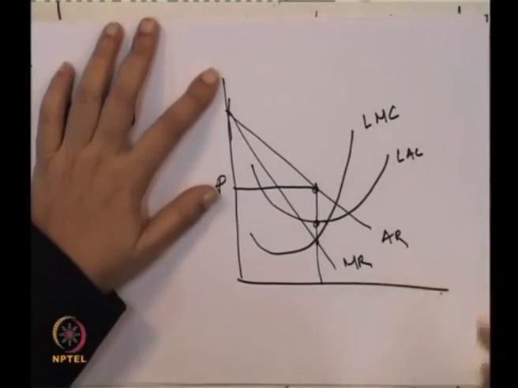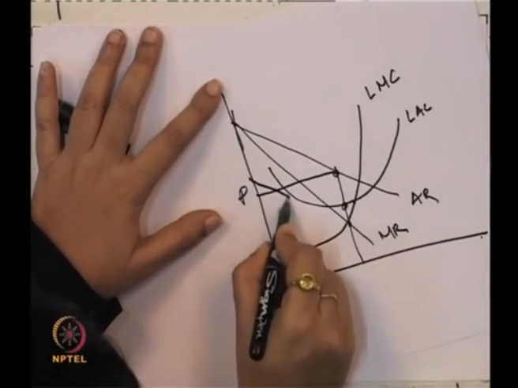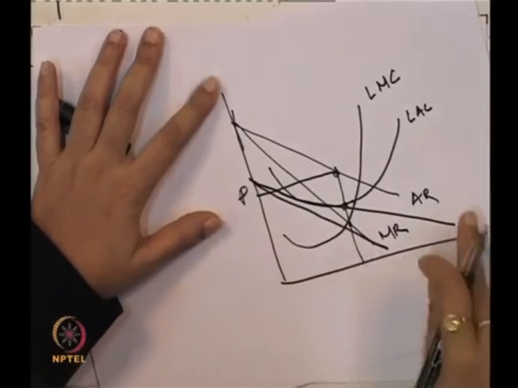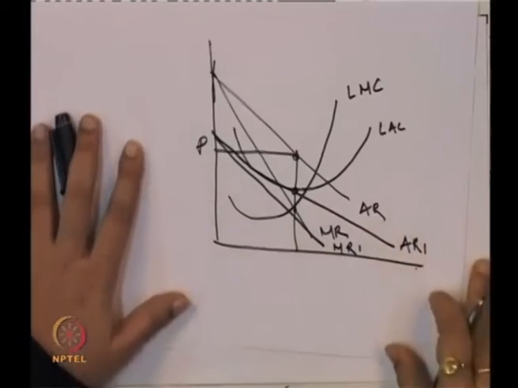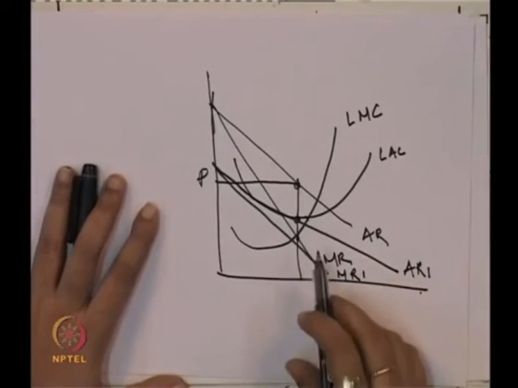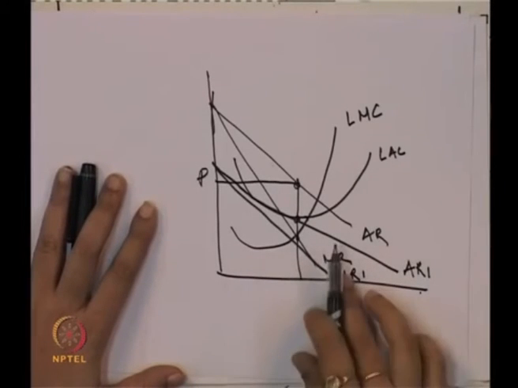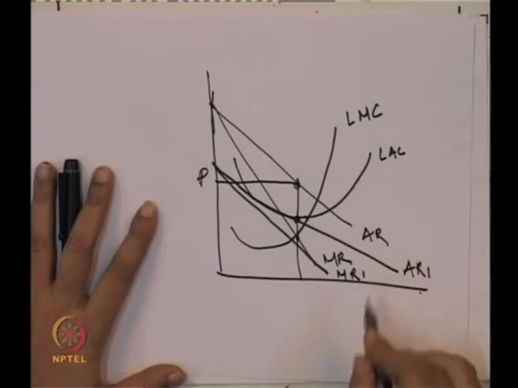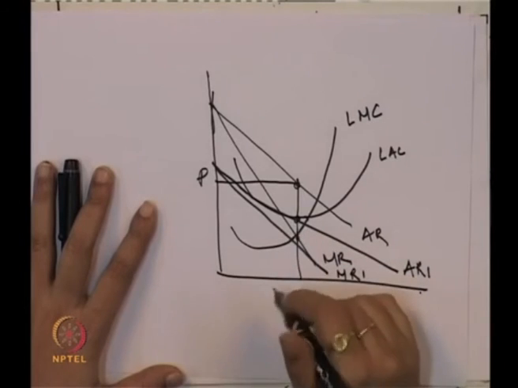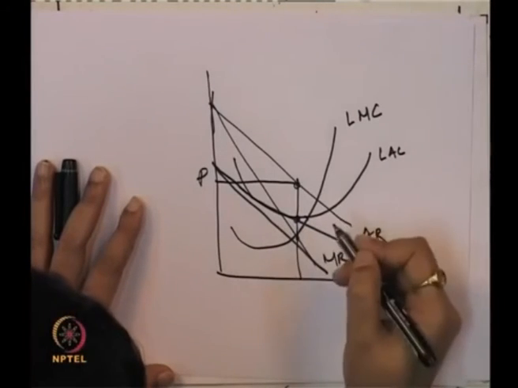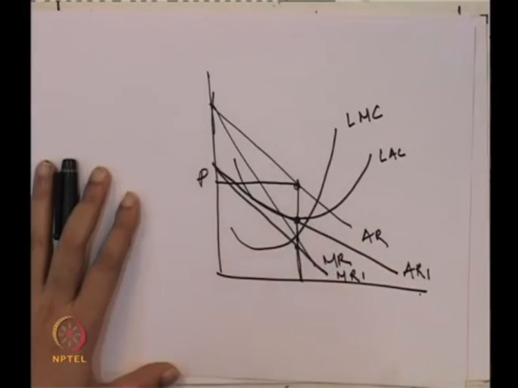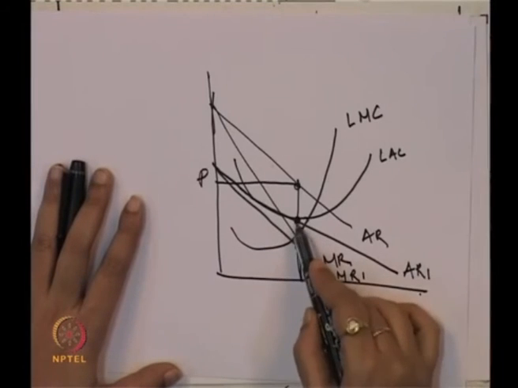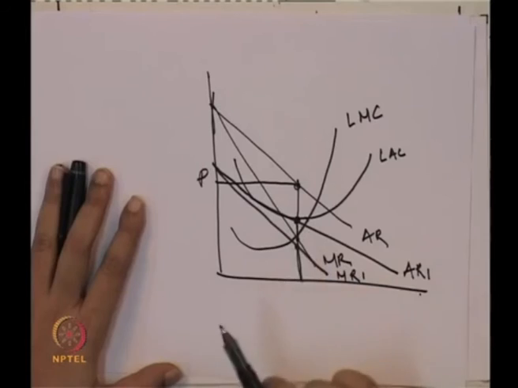And for normal profit, what do we need to find out? We need to find out a new set of average revenue curve and marginal revenue curve. So, this is average revenue 1 and this is marginal revenue 1. The increase in the number of firms intensifies the price competition between them. The existing firms cut down the price to retain their market power, and new firms lower the price to get the profit. So, in this case, corresponding to this marginal cost and marginal revenue, all of them are just getting the normal profit, because the average cost is equal to average revenue at this point.